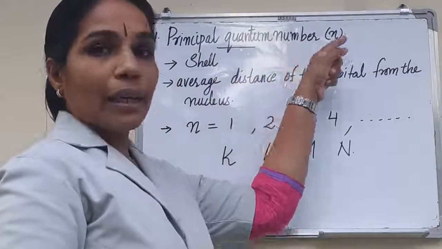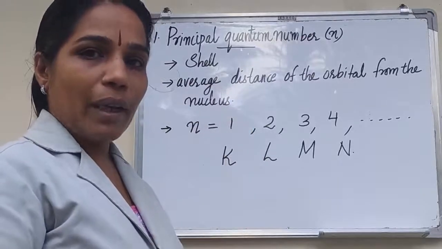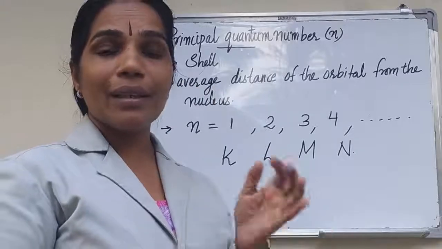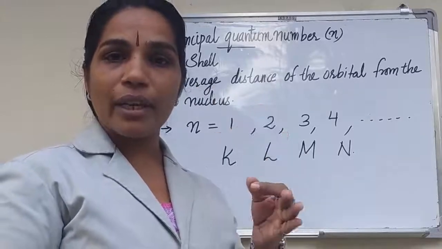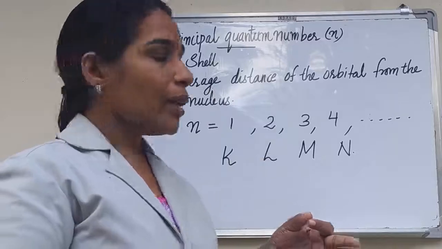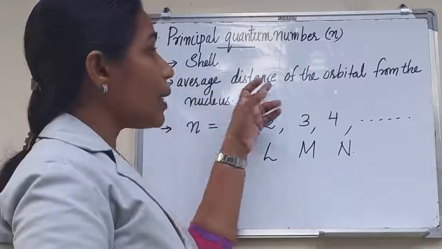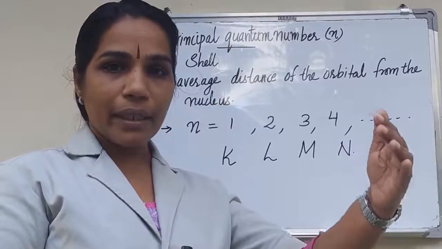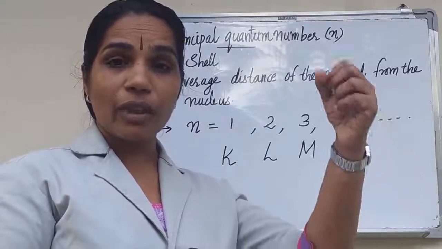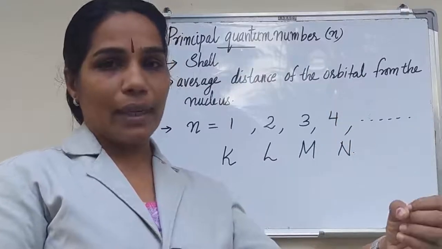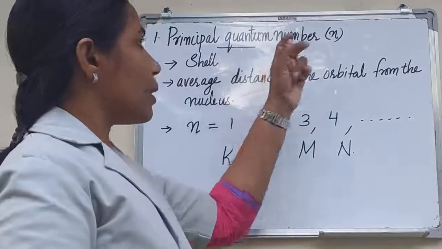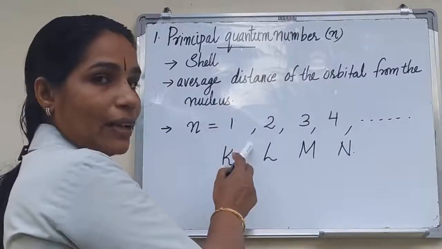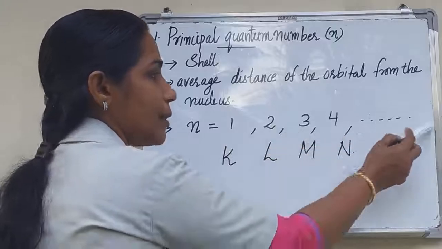Principal quantum number n. The principal quantum number represents the shell in which the electron is present. It also determines the average distance of the orbital from the nucleus. It is represented by the letter n, and n has values 1, 2, 3, 4, etc.